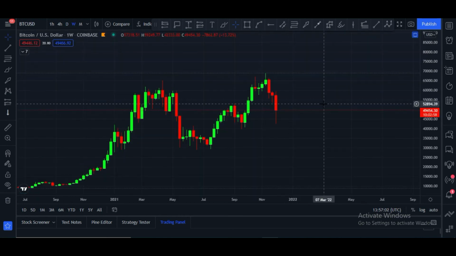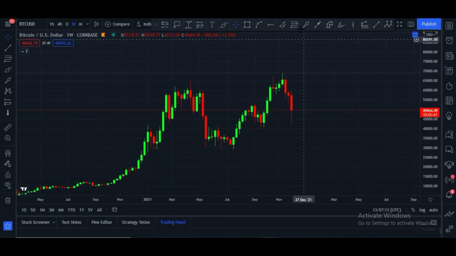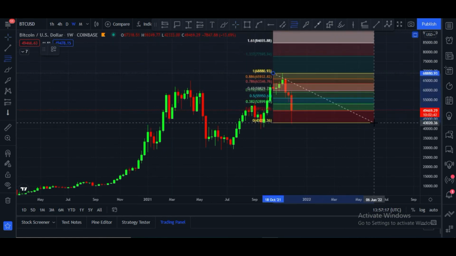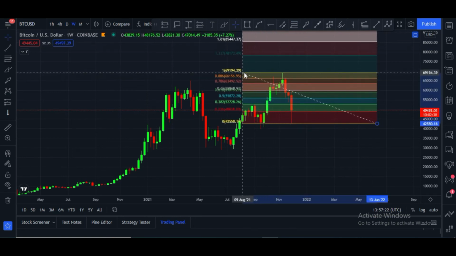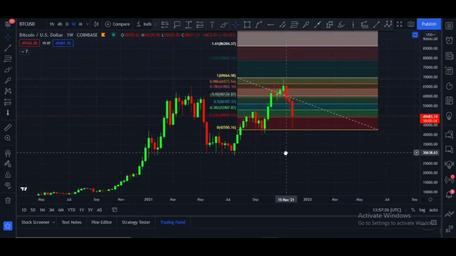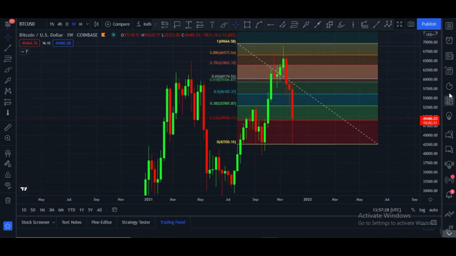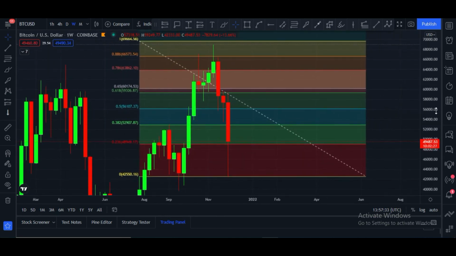Let me show you the next target. This is the weekly chart, and in weekly it is at the $49,452 price area, and we have to calculate Fibonacci levels. Let me zoom in and show you.